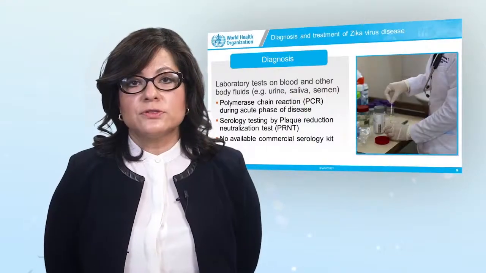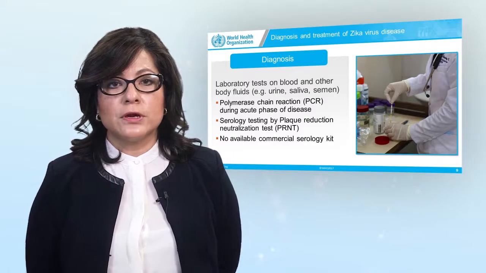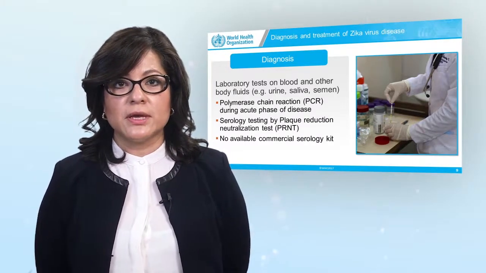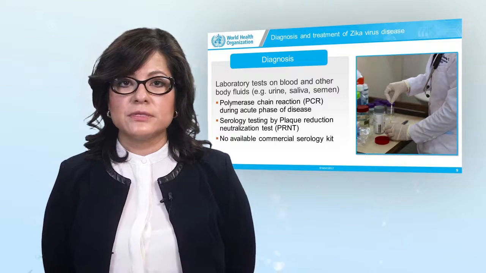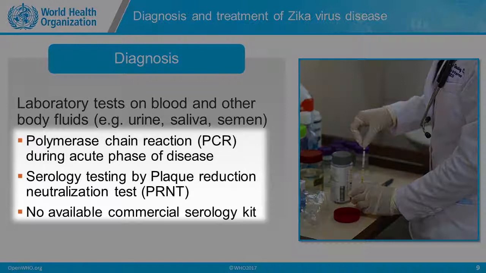With regard to diagnosis and treatment of Zika virus, to diagnose Zika, laboratory tests need to be conducted on blood and other bodily fluids, for example, urine, saliva, or semen. A PCR test is used during the acute phase of the disease. There's also serological testing that can be done, but it needs to be confirmed with the plaque reduction neutralization test, also known as PRNT. It's important to note that as of yet, there's no available commercial serological kit.